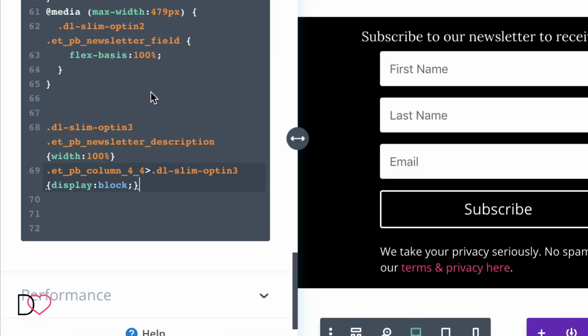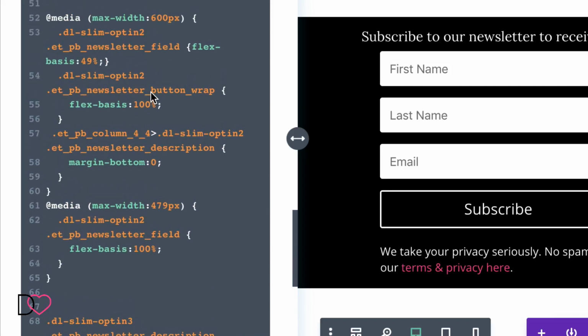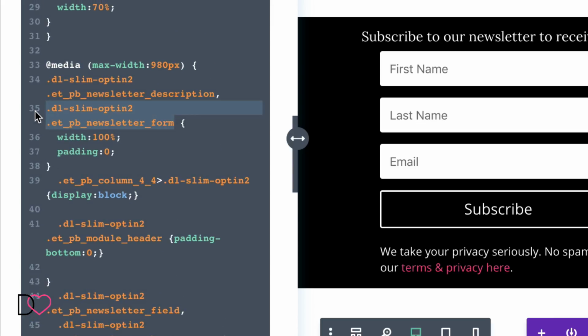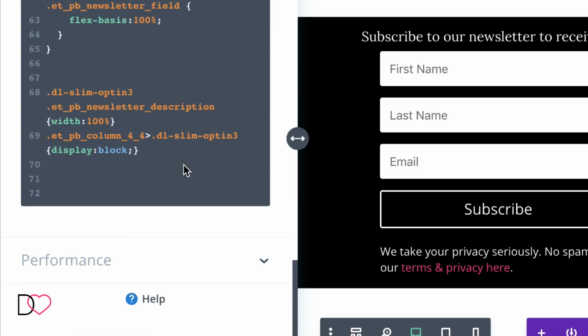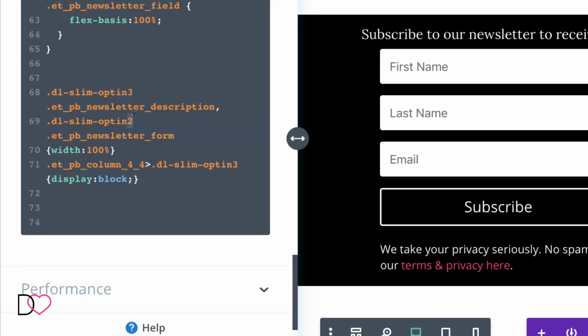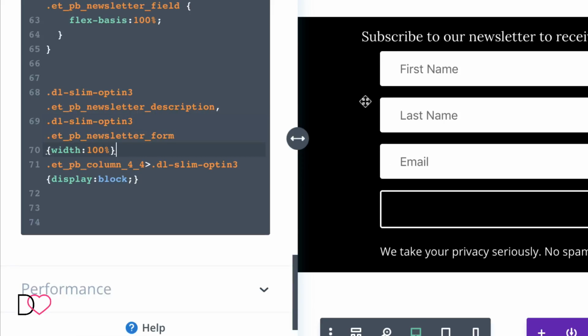Okay, and we want our form to be full width as well. This class, we can add that here with number 3, and we want to remove this padding.